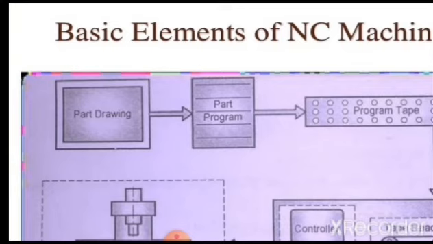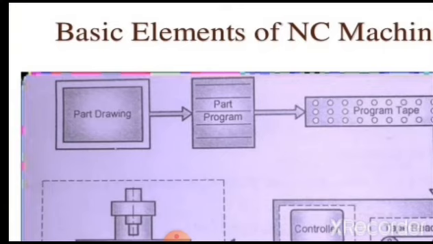The first is he is going to study the entire part drawing. Then he will start analyzing correctly what operations have to be done first, what operations have to be done second or next, like that. This is called the detailed study to be carried out by the part programmer. Apart from that, he should have a complete knowledge of the machine tool on which the operation is being done, its specifications, and what are the types of cutting tools, their materials. All this knowledge he should have correctly. Then only he can go for the preparation of a part program.